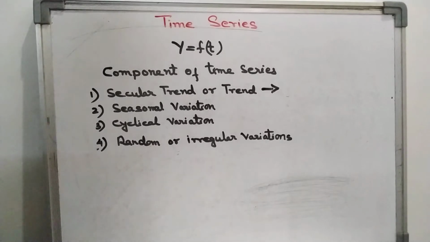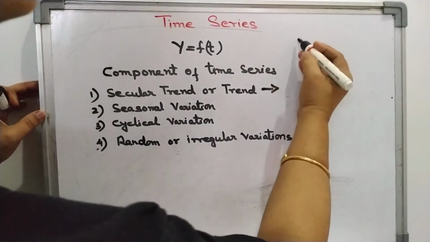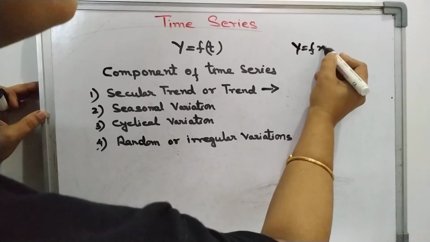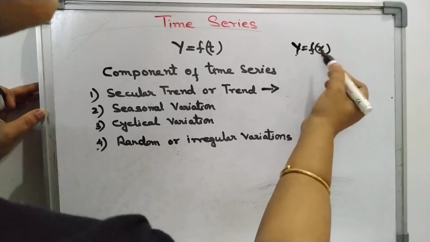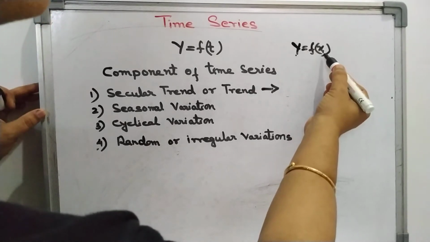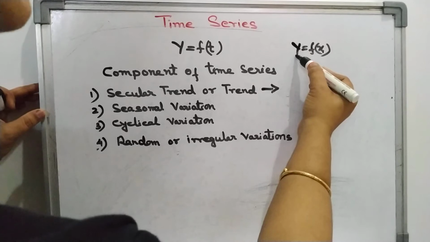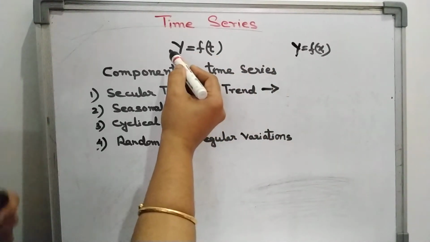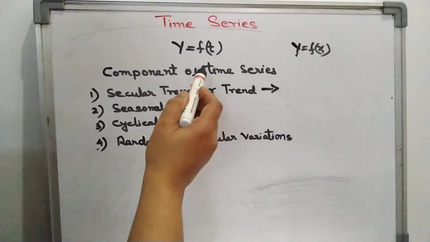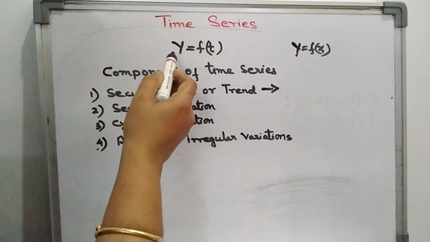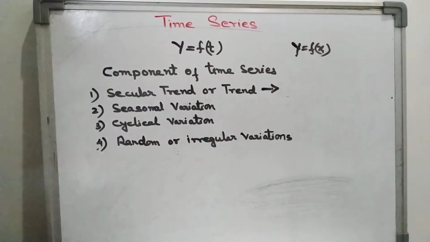Mathematically, a time series may be defined as y is equal to f(t). When we write y is equal to f(x), what does it indicate? It indicates that y is a function of x, where x is an independent variable and y is a dependent variable. Same here, this is the way of representing a time series function. So y is equal to f(t) means y is a function of t, where t is an independent variable and y is a dependent variable.